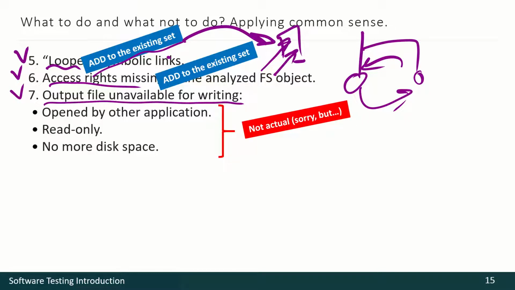When we are speaking about the output file, if it's opened by another application or it's read-only or no more disk space is left, it's not actual. Of course, we are decreasing the quality here by maybe 0.5%, but we're saving a lot of time. In a real-life situation, if a user has such troubles, those troubles usually don't come from our application. So let the user fix the situation and rerun the application once again.